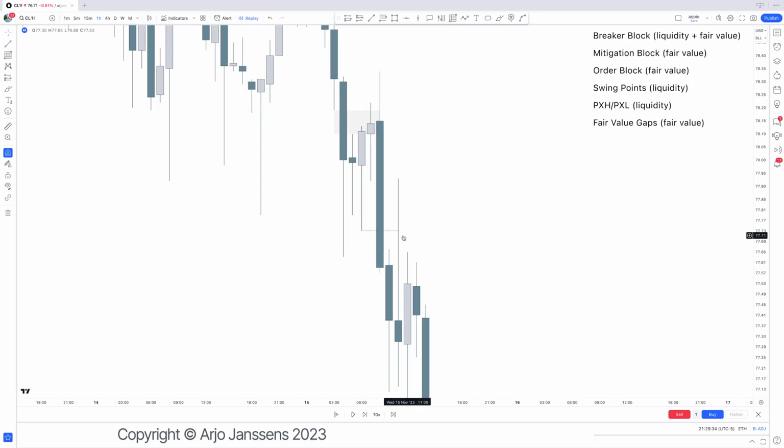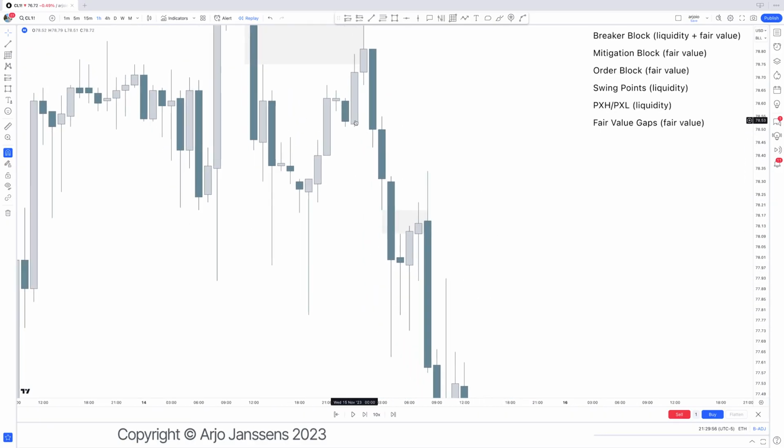Then you use the wick, the low of the wick. Why is that? Because that leads me back to the same story of fair value. Because this low is beneath that low, we didn't offer a fair value yet. And above it, we already did. So this area is the fair value area right there.